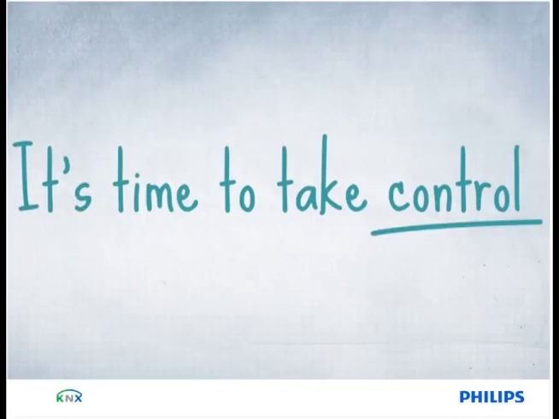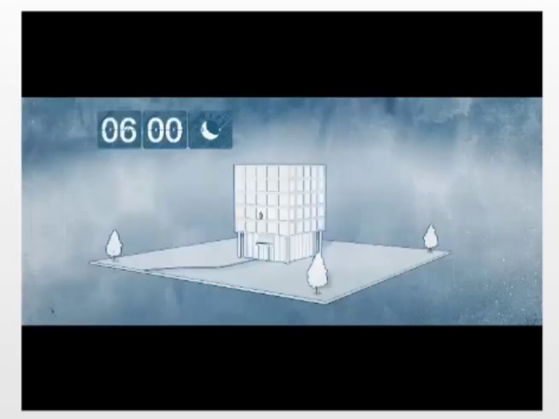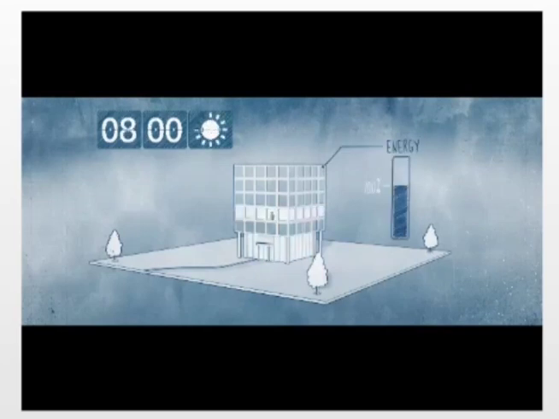We want to show you the advantages of lighting control systems and the way we achieve energy saving. Why would you light the whole building at 6 AM when there are only a few people at work? Smart scheduling allows you to switch luminaires to reflect the average daily use.